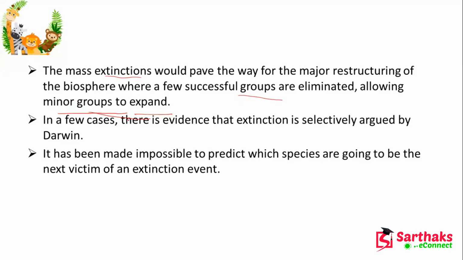Now, in a few cases, extinction is selectively argued by Darwin, and it has been made impossible to predict which species are going to be the next victim of an extinction event. It is very unpredictable which species will be extinct next. So this is the main scenario behind extinction.